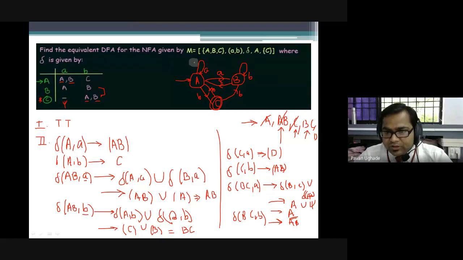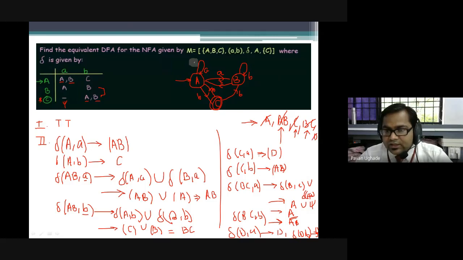AB is also part of the list, no need to add. Now BC is also done. We are left with D. Now transition function D over A. As it is a dead state, we know what the answer is, it will be D. And in the same fashion, transition function D over B, it is D. Okay, now this is also done.